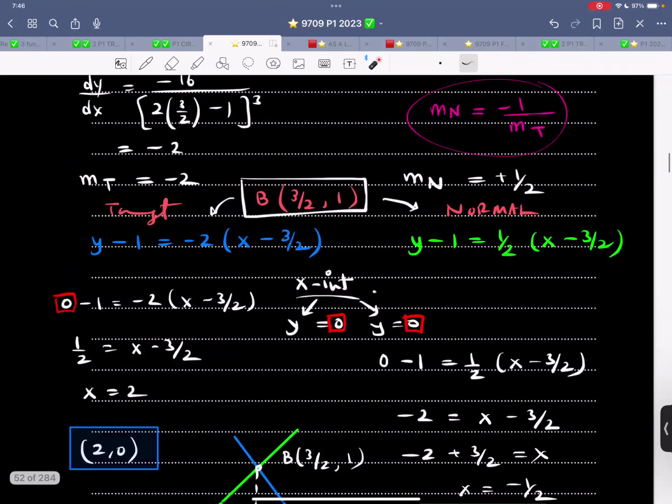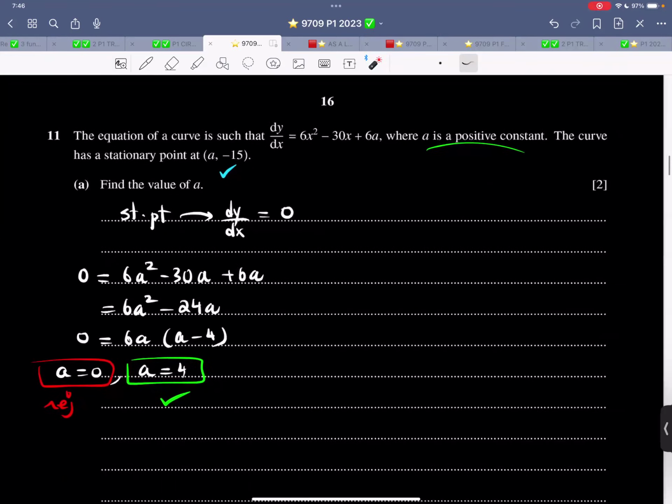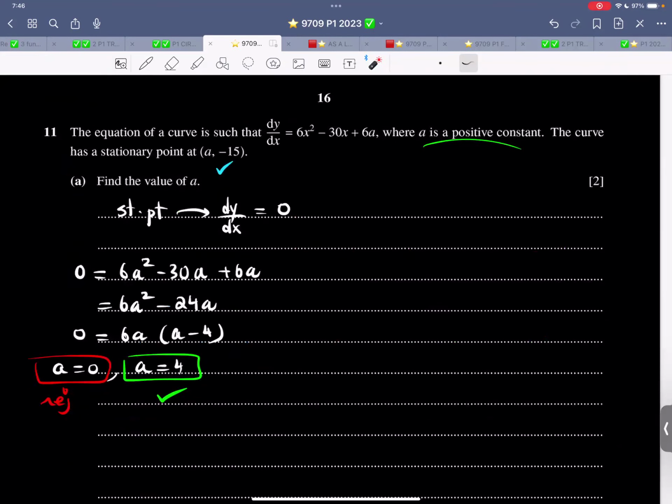So that is the working that is needed. A lot of stamina is needed. Can't expect this to be a short working. Now let's look at this question. This question is about the equation of a curve such that the first derivative is this much, where a is a positive constant. The curve has a stationary point at a, comma, -15. Find the value of a.